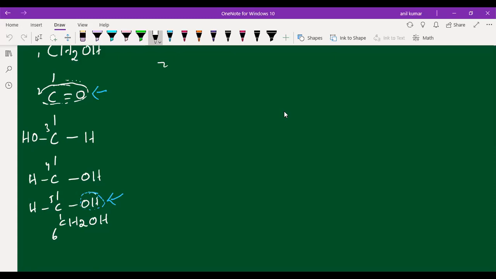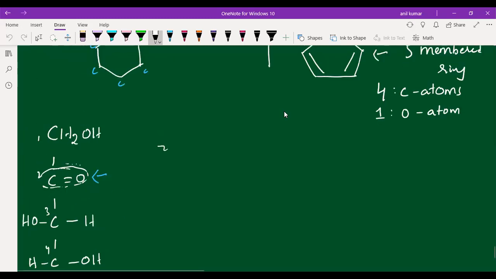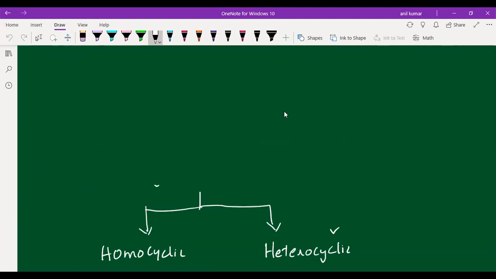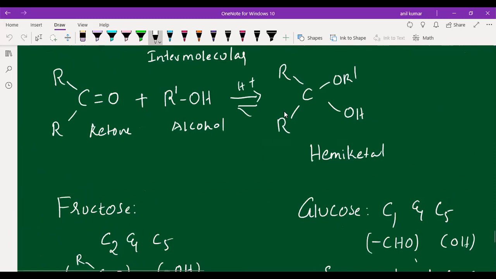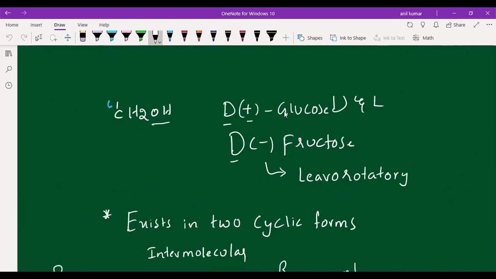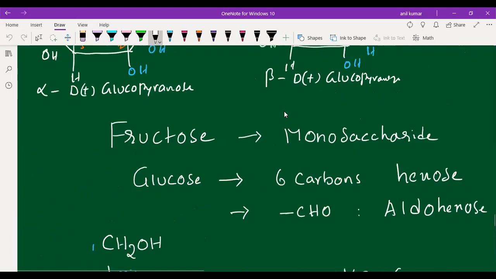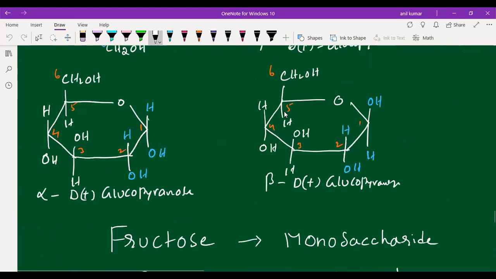Okay. With respect to glucose, students, how have alpha and beta been differentiated? Once again, I will show that so that you can know clearly. I am going to the last class discussion. It will take time to appear on your screen because I am scrolling slowly. On some mobiles it may get stuck while I am scrolling.